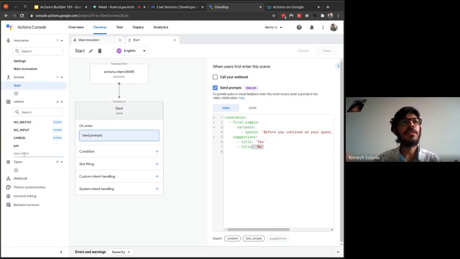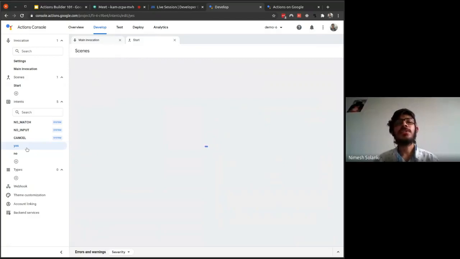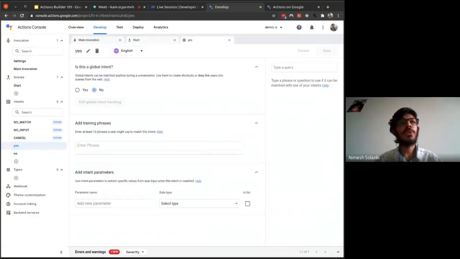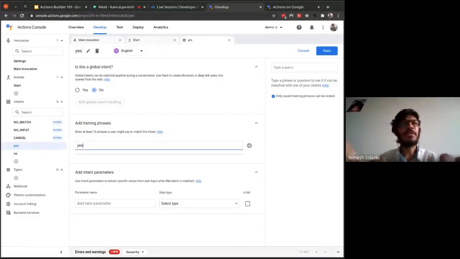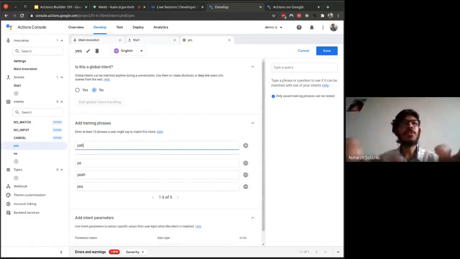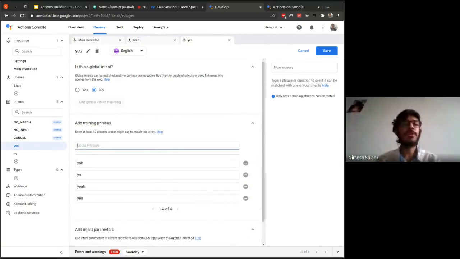And I'll also add, we created two intents, yes intent and no intent. Now we'll add some training phrases. Training phrases, as I told you earlier, are simply the phrases that the user will say. So let's say the user will say yes, yeah, yo, something like that. We need to teach our Google Assistant, our action, that if the user says something like that, please invoke this intent. So we'll catch the intent that way.